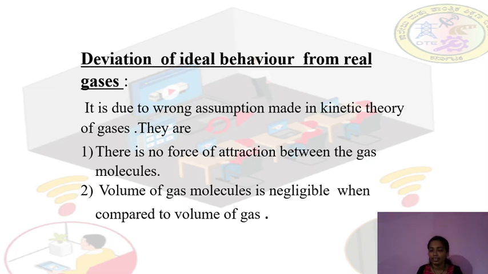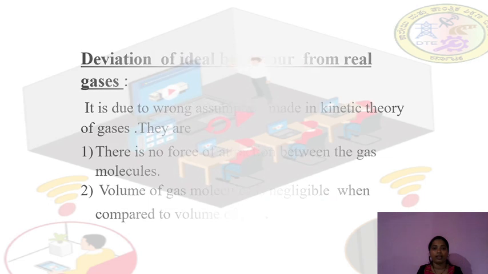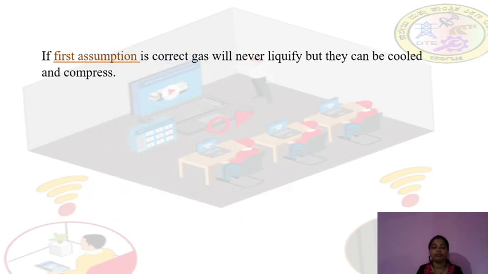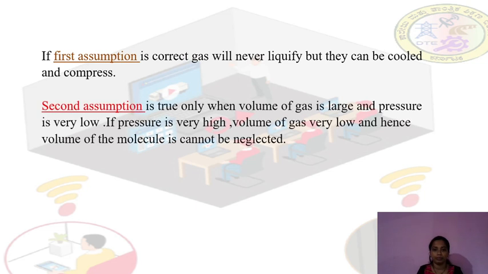And in real gases, the gas molecules have a volume when compared to the volume of the gas. These are the deviations of real gases from ideal behavior. These are two very important assumptions.